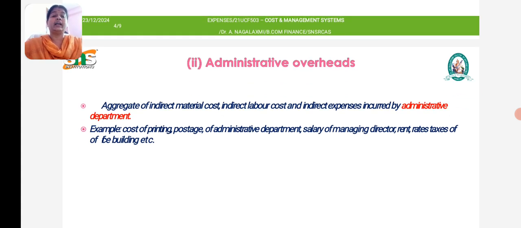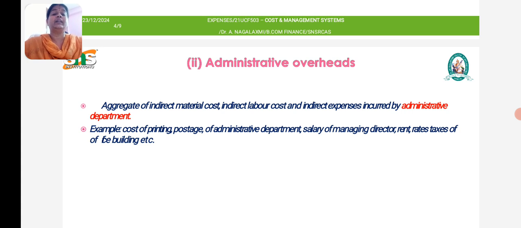The aggregate of indirect material cost, indirect labor cost and indirect expenses incurred by the administrative department is said to be administrative overhead. Examples: cost of printing, postage of the administrative department, salary of the managing director, rent, rates and taxes of the building.